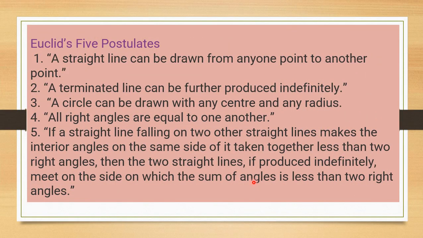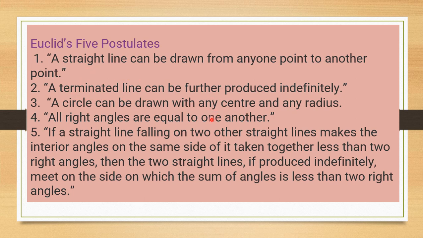So here are some postulates given by Euclid, known as Euclid's 5 postulates. As we know, the assumptions which are made strictly on the basis of geometry are all known as postulates. A straight line can be drawn from any one point to another point. A terminated line can be extended indefinitely. A circle can be drawn with any center and any radius. All right angles are equal to one another.